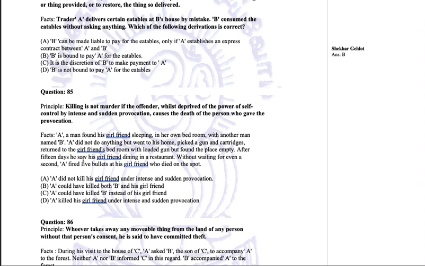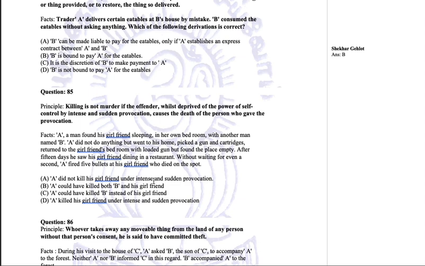Now there is a gap of 15 days. Now can we say 15 days is sudden provocation? Now 15 days is a planned thing. So when you kill someone with planning in a cold-blooded manner like this, then it definitely is a murder.